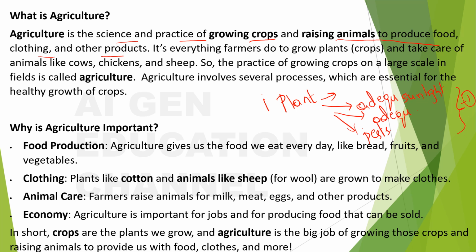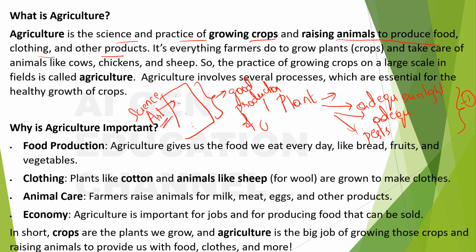So this science, and perhaps it is also an art, the science of steps that need to be taken for the farmer to get a good production of crop is called agriculture.